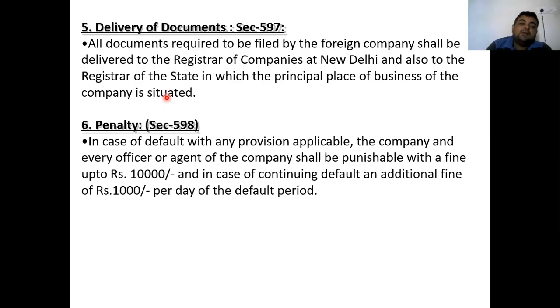Next is penalties. It comes under section 598 of the Companies Act 2013. Here, in case of default with any applicable provision, the company and every officer or agent of the company shall be punishable with a fine of rupees 10,000. First thing, every person who belongs to the company shall be punishable with a fine up to rupees 10,000. In case of continuous default, an additional fine of rupees 1,000 per day for the default period may be imposed on the agents or officers who are acting on behalf of the company.